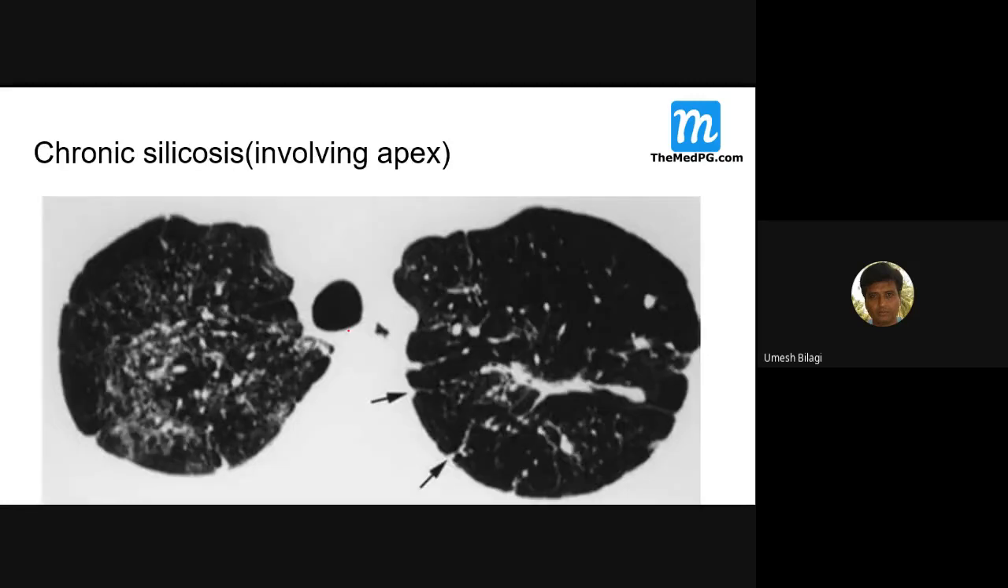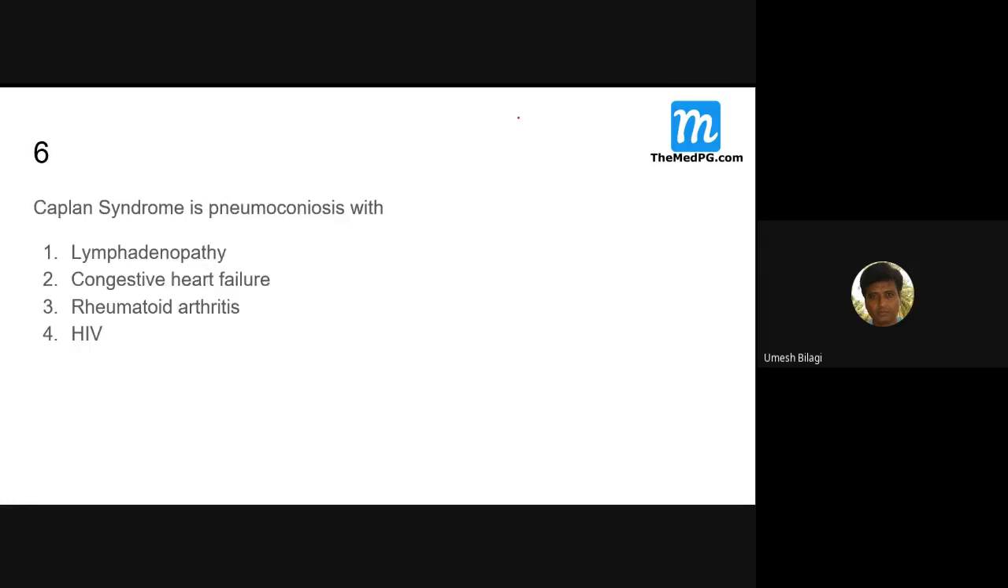Chronic silicosis. This is the apical cut section at the apical lung field. You can see the apex involvement. All these nodules will be there, and this can get complicated with what? TB, tuberculosis. You're getting that? Yes, sir.